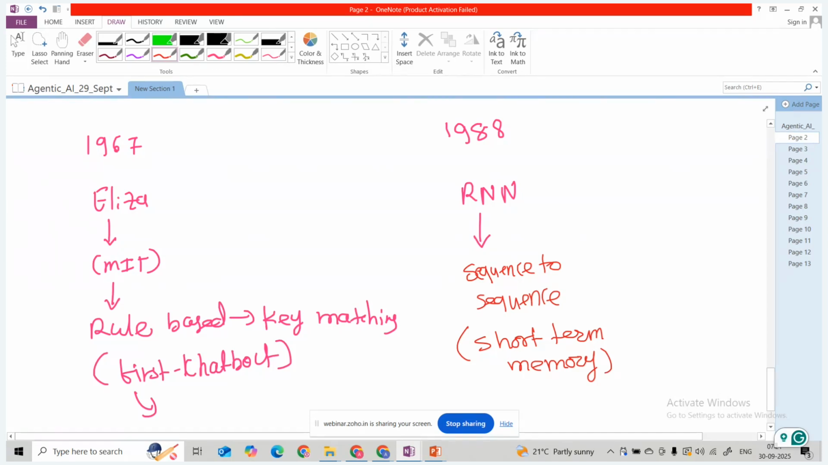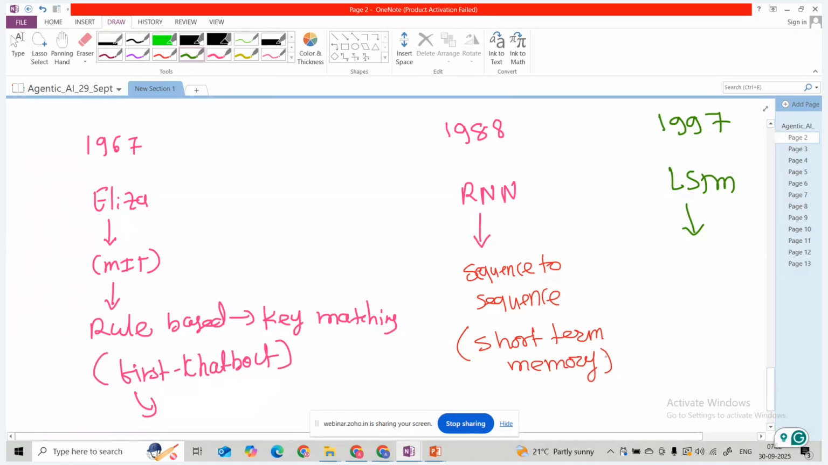Then after this, around 1997, the researchers came up with a solution to this problem of long term memory: the LSTM architecture. Here it is also a sequence to sequence application, but here it handles the long term dependency.